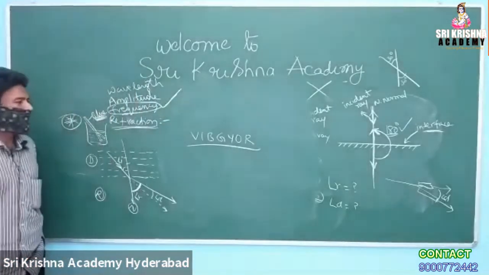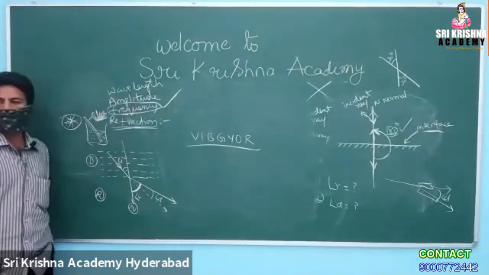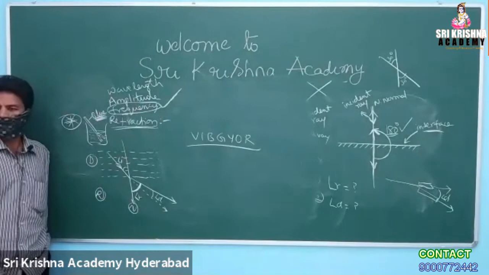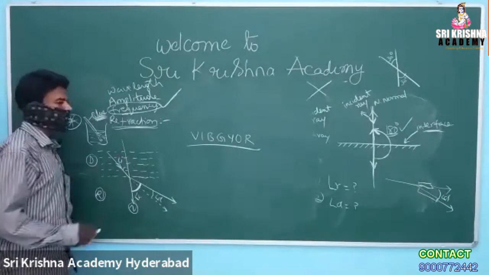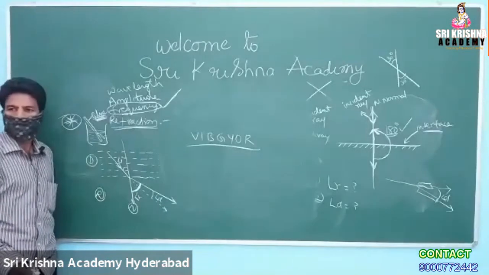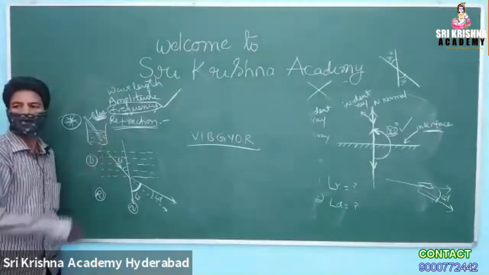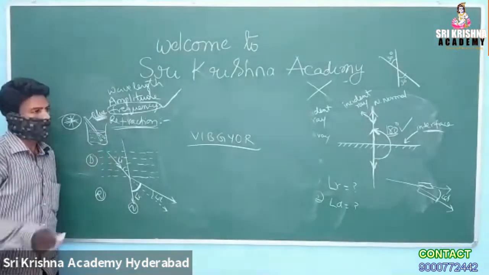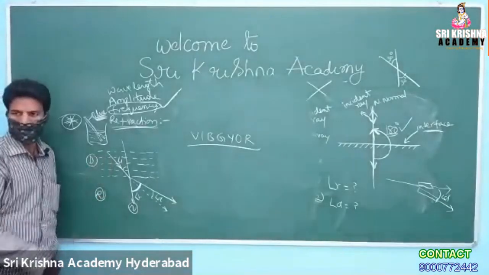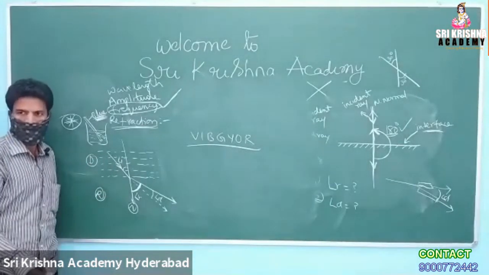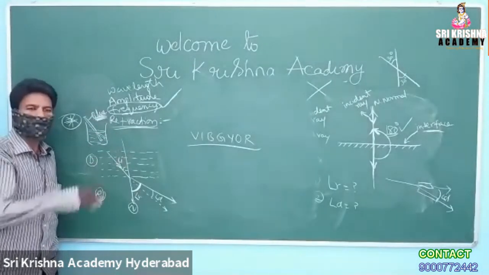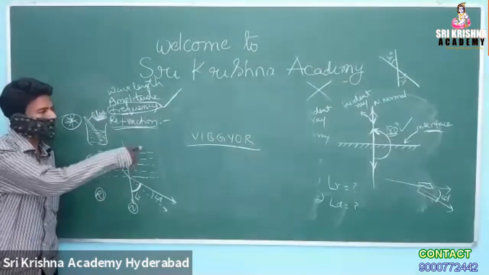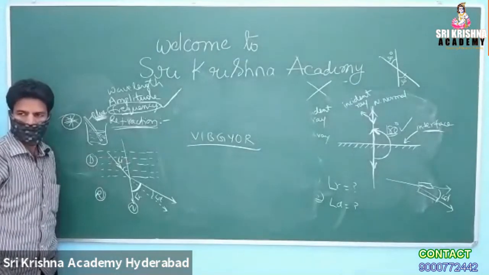Okay. You are looking at so many physical objects in nature. To see a particular physical object, definitely light should fall on that physical object. Is it not? Otherwise, you cannot see that particular object. Whenever light is falling on the object, you will come to recognize, you will come to know the color of that particular object.